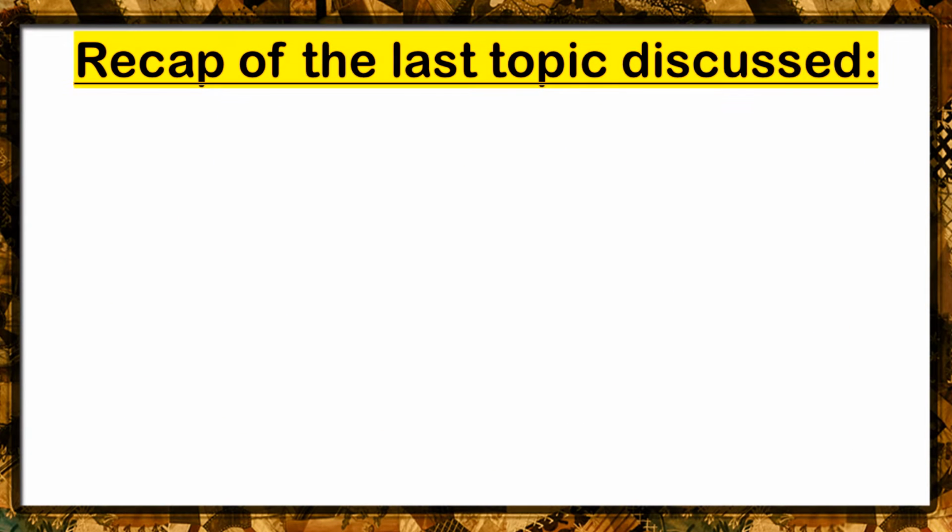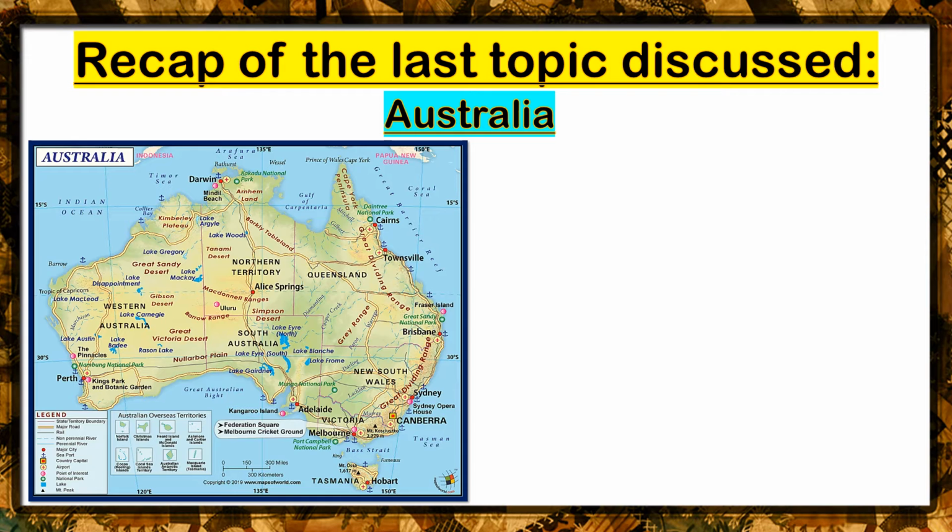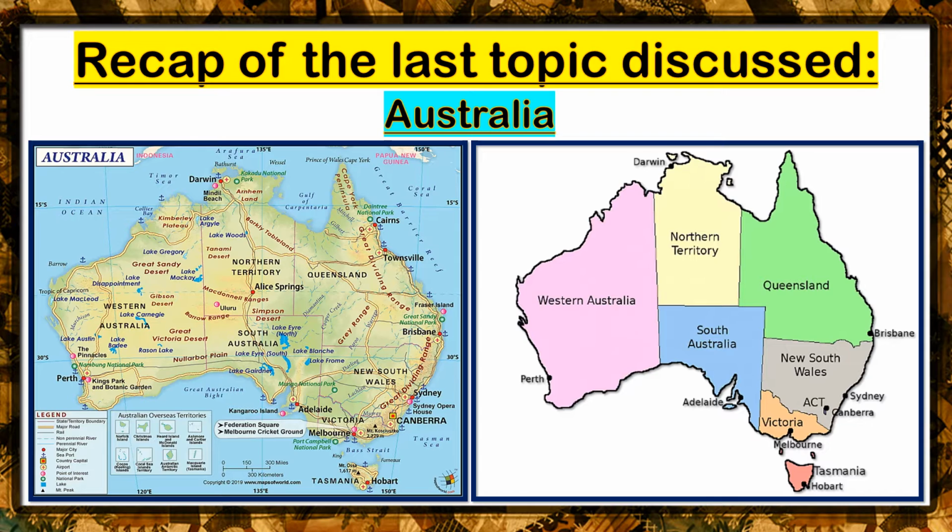Class, before we proceed to our online learning discussion, let's have a short recap or review of the last topic that we have discussed, which was about Australia. Australia is the only continent which has only one country, which is also named Australia. And because there's only one country in Australia, it is divided into 7 territories, and they are Western Australia, Northern Territory, Queensland, South Australia, New South Wales, Victoria, and Tasmania.